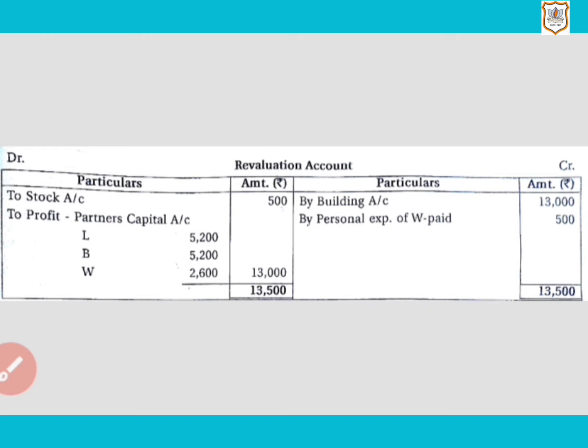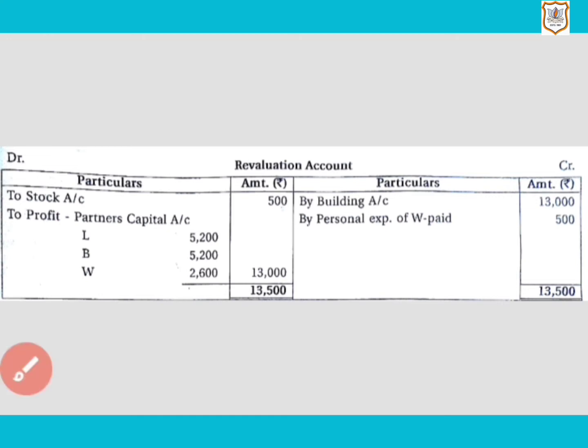In the first point, the market value of building is given, that is rupees 50,000, and in the old balance sheet the building is shown at rupees 37,000. That means the value of the asset is increasing by rupees 13,000. So we will record it on the credit side of revaluation account: by building account, amount 13,000.